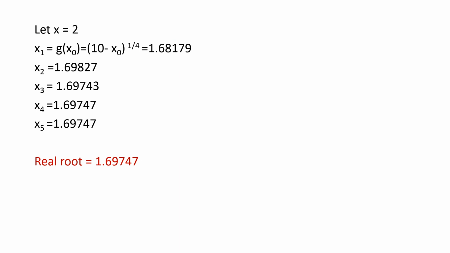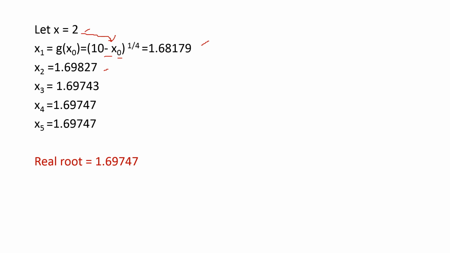So for starting the calculation, let's assume x0 as 2. x1 is equal to g(x0). This is the value of g(x). So instead of x we are writing x0, and in the place of x0 you are substituting the value 2. So (10 − 2)^(1/4), you will get this value using the calculator. And then x2 is g(x1), and x3 is 1.69827. x3 is g(x2), x4 is g(x3), x5 is g(x4).